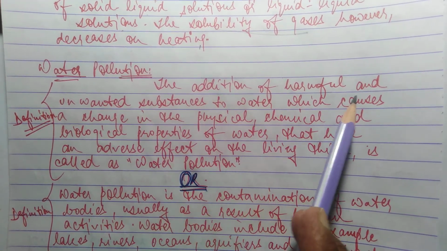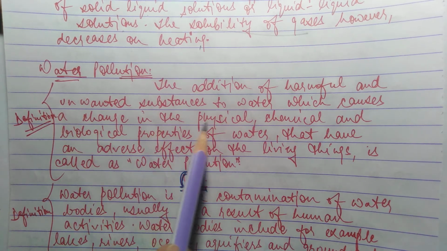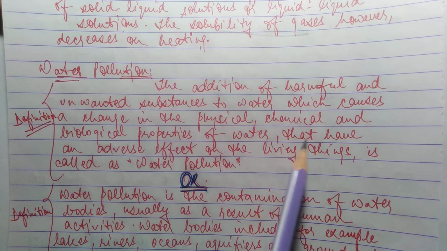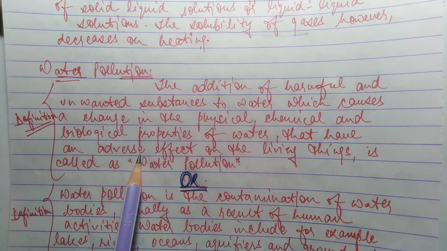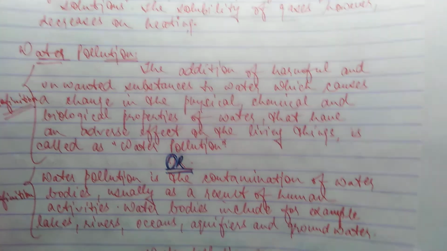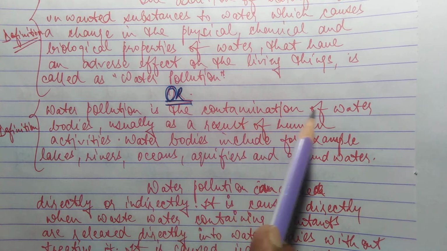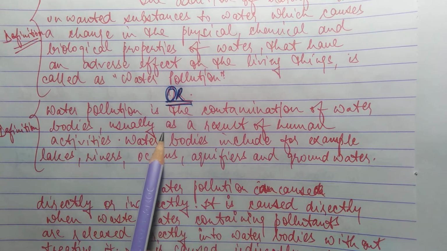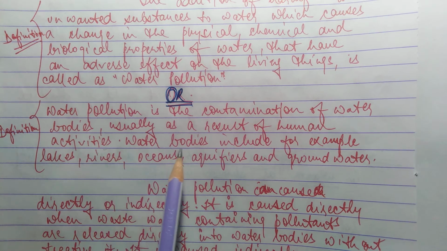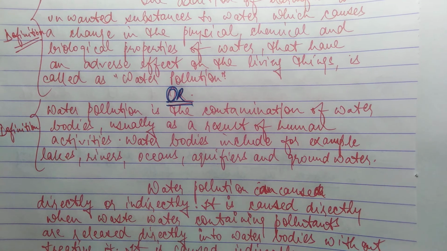The addition of harmful and unwanted substances to water which cause a change in the physical, chemical and biological properties of water that have an adverse, means negative, effect on living things is called water pollution. Or this is more from my notes. Water pollution is the contamination of water bodies, usually as a result of human activities. Water bodies include, for example, lakes, rivers, oceans, aquifers, and groundwater.